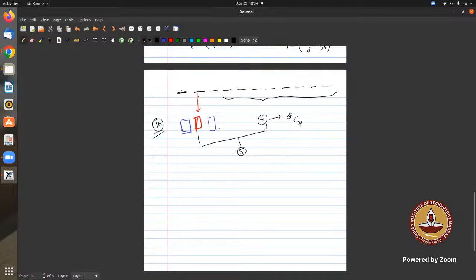But one more thing is, he can park his car in how many ways? 9C1. If he parks anywhere it is possible, so it is 9C1, right? You're understanding the problem? Yes, sir.